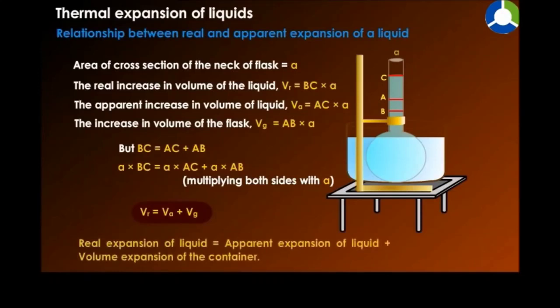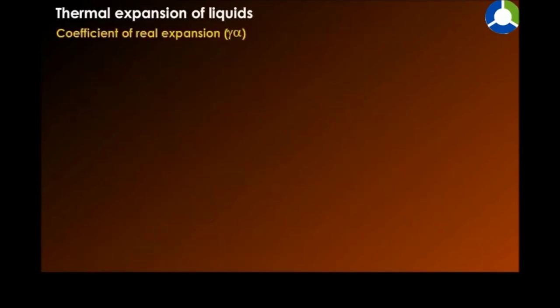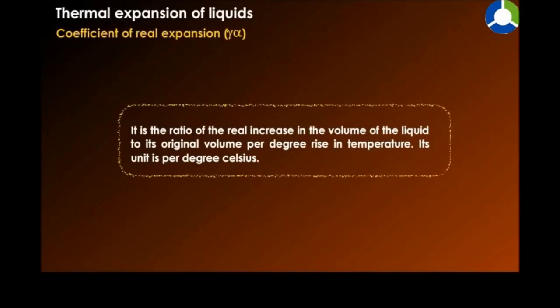Real expansion of liquid equals apparent expansion of liquid plus volume expansion of the container. Coefficient of real expansion, gamma R, is the ratio of the real increase in the volume of the liquid to its original volume per degree rise in temperature. Its unit is per degree Celsius.